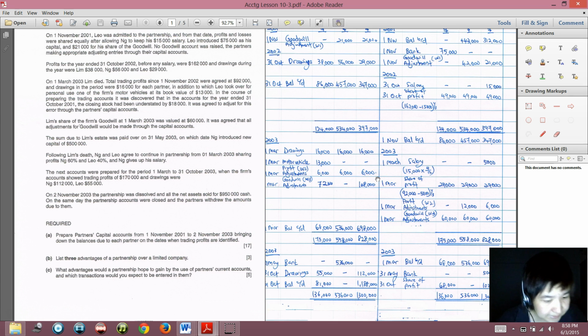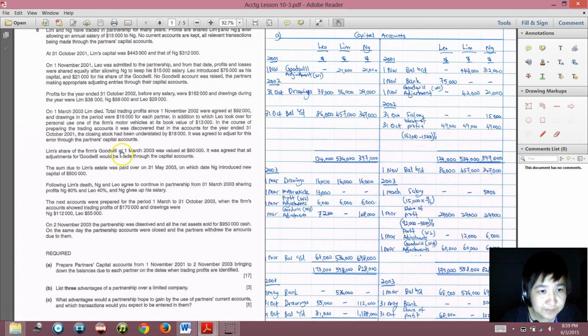Then now it says goodwill. Let's see what the question says about goodwill. Lim's share of the firm's goodwill at 1 March 2003 was valued at 60,000. It was agreed that all adjustments for goodwill would be made through the capital account. So Lim's share of the goodwill is 60,000, so goodwill would be credited to all the old partners in the old profit sharing ratio.